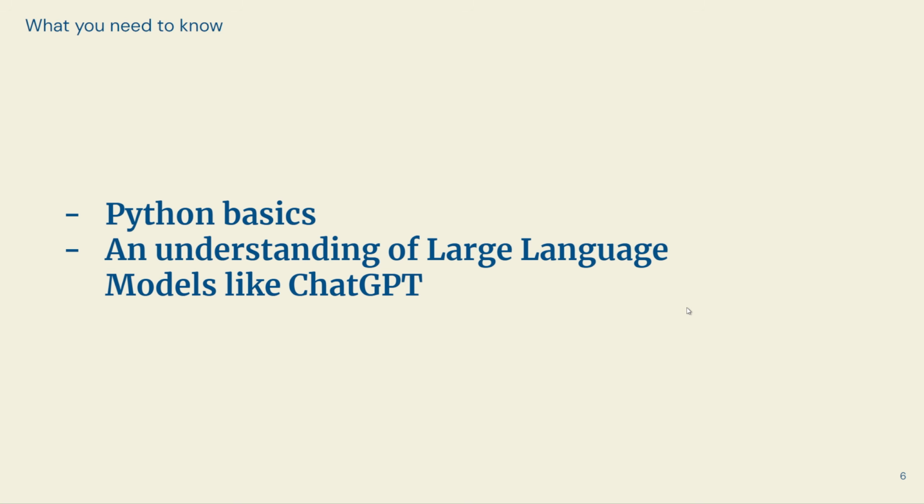Also, what's really important is you should understand what a large language model is. I'm assuming if you clicked on this video, you know what it is. So you should know what ChatGPT is. You should know basically how it works. You ask it questions, it gives you responses. You should have an understanding of maybe what tokens are. Tokens are the unit of information that large language models use. But besides that, you shouldn't really need to know about much else, okay?